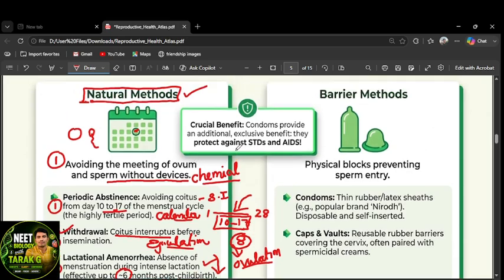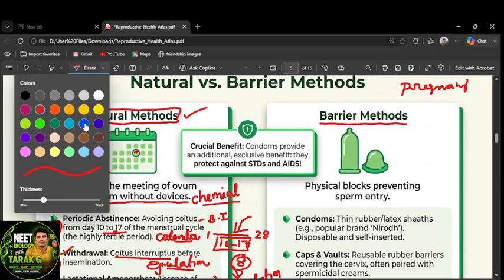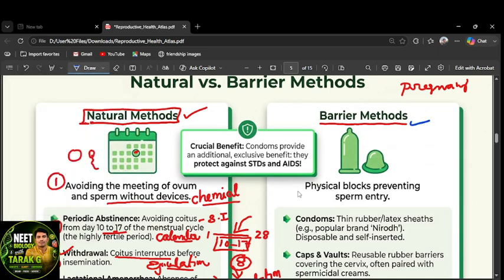Now the second one is the barrier method. Here are the crucial benefits. The main one is condoms. Here some device has to be used. That device has to prevent the meeting of sperm and ova. The device is nothing but condoms, right?